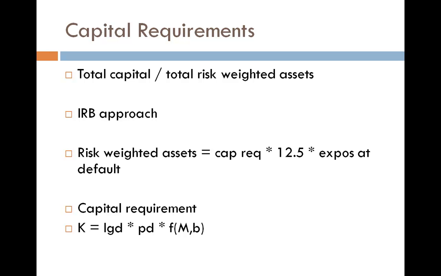Now in order to calculate the total risk weighted assets, we have to start with risk weighted assets for each of them. So we start with credit risk, and the calculation of risk weighted assets for credit risk is simply the sum of credit risky assets multiplied by the corresponding risk weights. We then add the capital charge for market and operational risk, one by one, to get the total risk weighted assets.